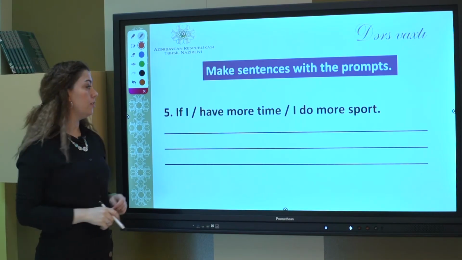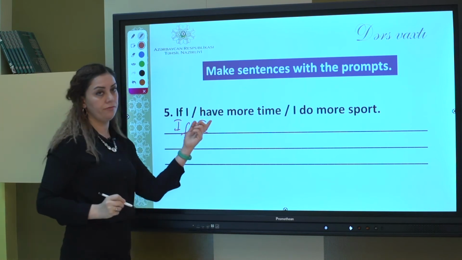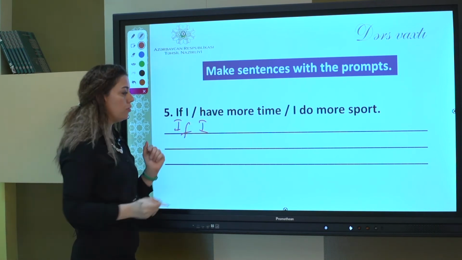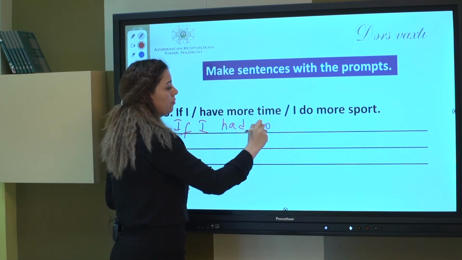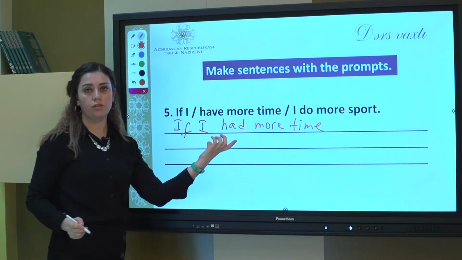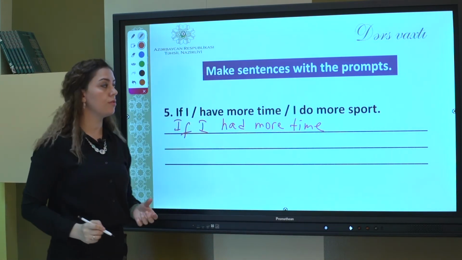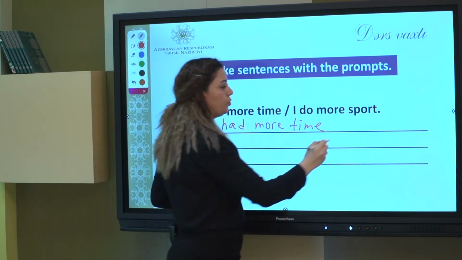Okay, let's do this one. If I have, we need past simple. So we will say, if I had more time, this is called the if clause. Now we will do the main clause. And in the main clause, we will use would. I would do more sport.